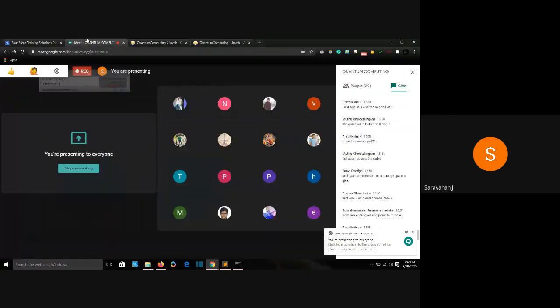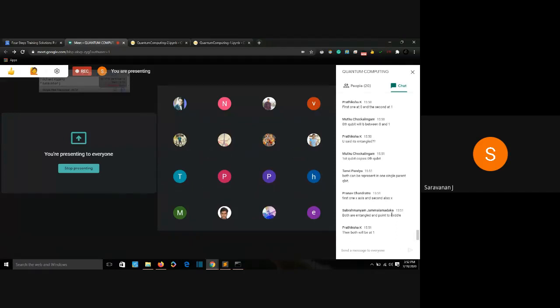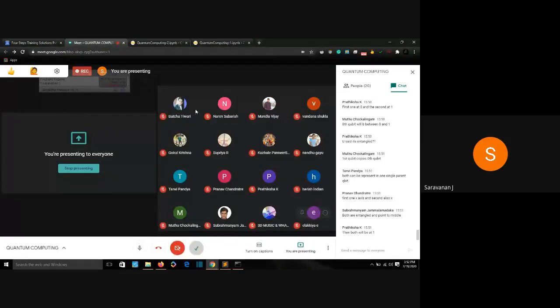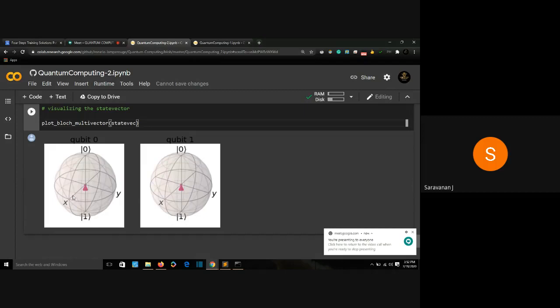Someone gave me the answer. Mr. Subramaniam: both are entangled and point to the middle. So he's right. I guess he has already learned quantum computing. Are you, Mr. Subramaniam? He answered the last part right too. My zeroth qubit and first qubit are both remaining at the center point of my qubit sphere, because we haven't measured them.